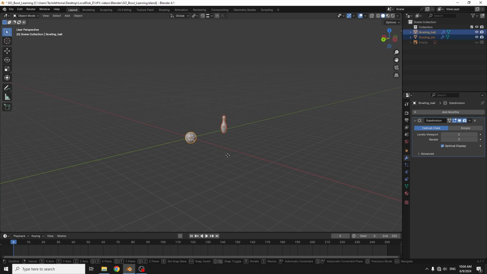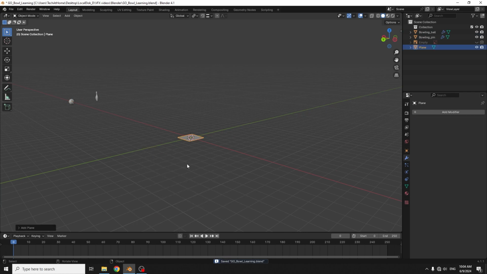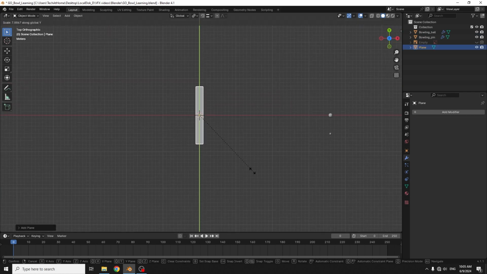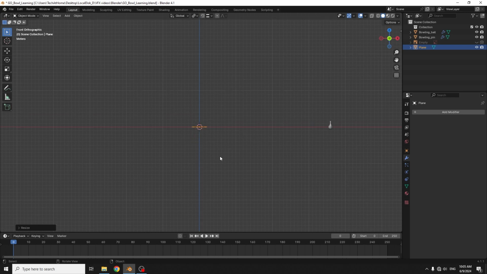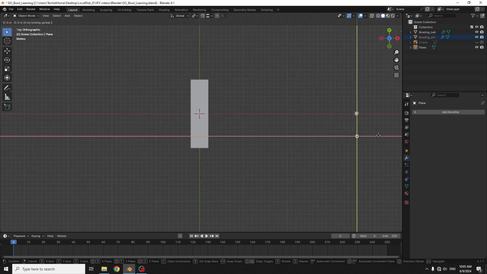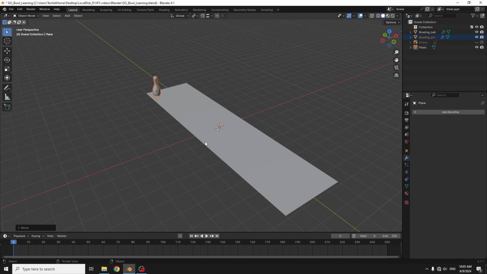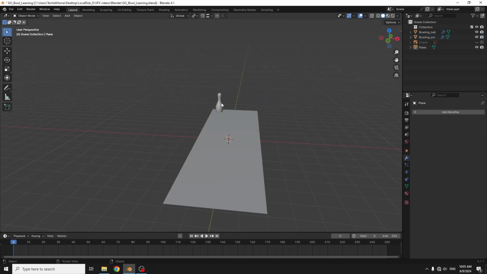Now I'll keep this aside and start creating the base. For that, I'll take a plane, scale. Now I need to place this bowling pin on top of this plane. I'll place the bowling pin just above this plane.